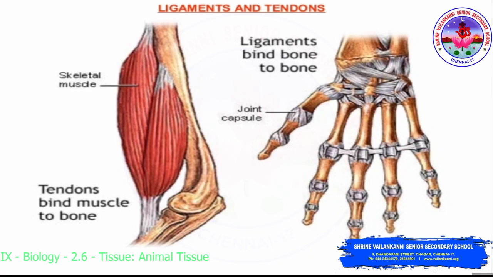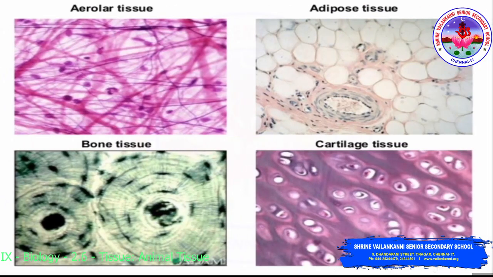Ligament and tendon. Tendon binds a muscle to the bone. Here you can see the ligament and tendon differentiation. Here you can see the areolar tissue, adipose tissue, bone tissue and cartilage tissue. So this will be the structure when we keep it under the microscope.